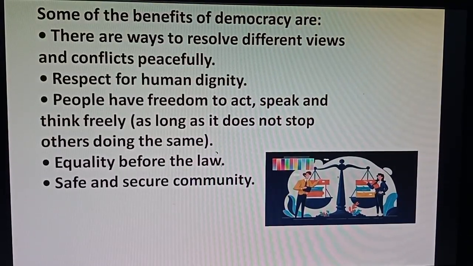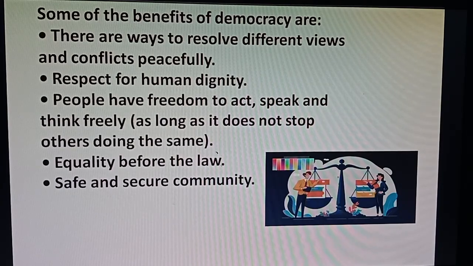Now the fourth point, students: equality before the law. Already I explained to you about the rule of law. Here, equality before the law means the right to equality for all people, Article 14 to 18. This is another fundamental right, the right to equality.